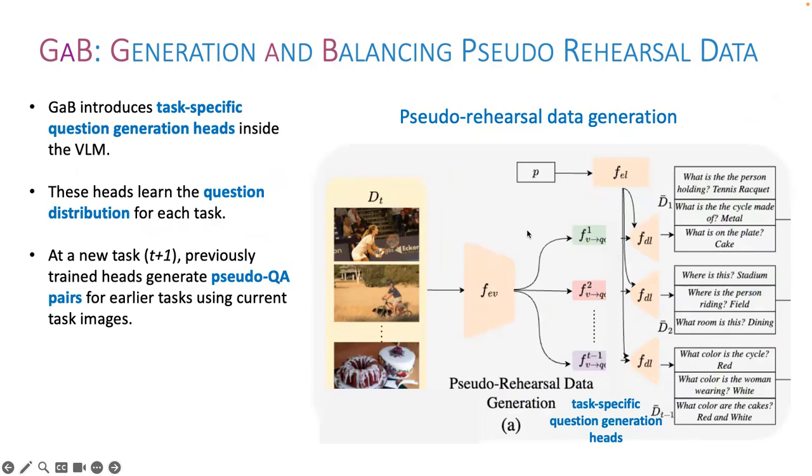But how does our method generate pseudo rehearsal data? For each task, as I mentioned, we train a lightweight task specific head to capture the question answer style of that task. When a new task arrives, these heads generate pseudo QA pairs from the past task, but on the current task images. This way, the model rehearses on old tasks without storing their data.